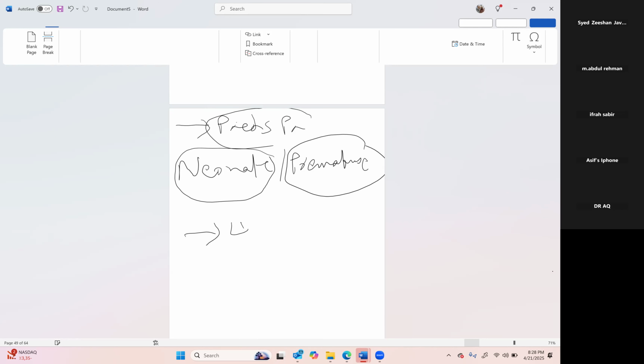The scenario will be, for example, a 4-year-old child with a known case of some disease going for any surgery. The surgery may be hernia, appendix, tonsil, or any common pediatric surgery. There will be a pediatric patient and some disease. Usually the common ones will be upper RTI, sickle cell disease, thalassemia, Down syndrome, things like that. So if you want to answer this question, what should be your approach?